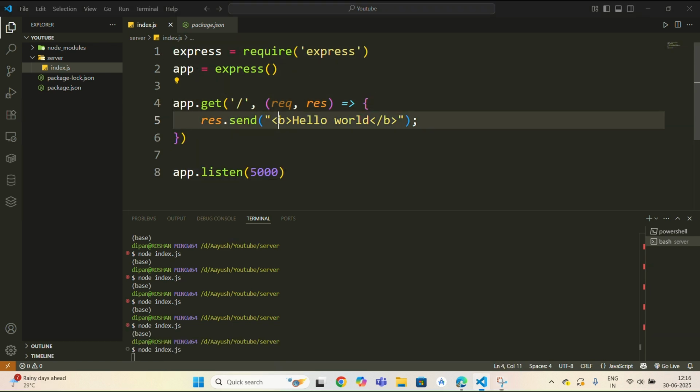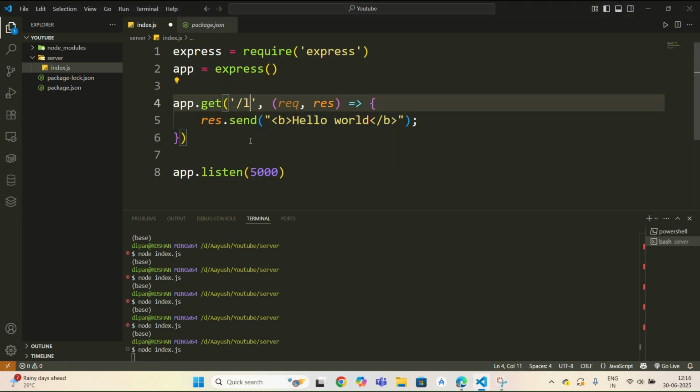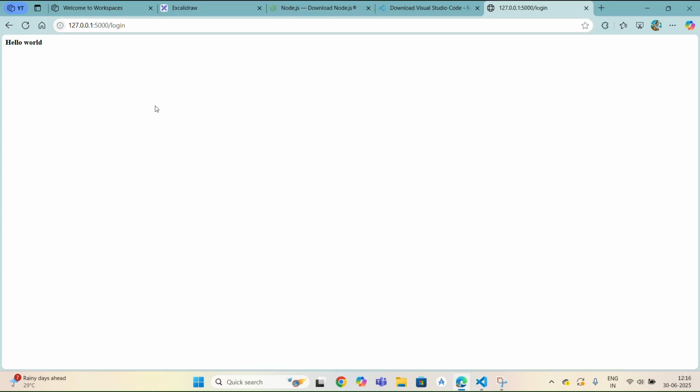If you want any different route, you can just write here login, or any other route you want. Now restart the server, and you can see here login. You see hello world here.